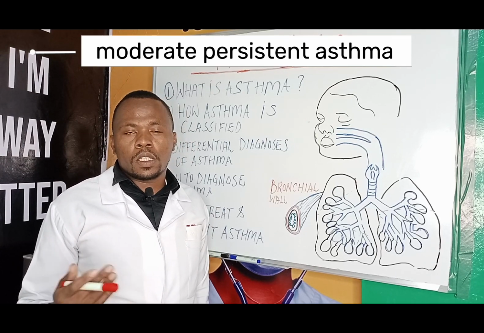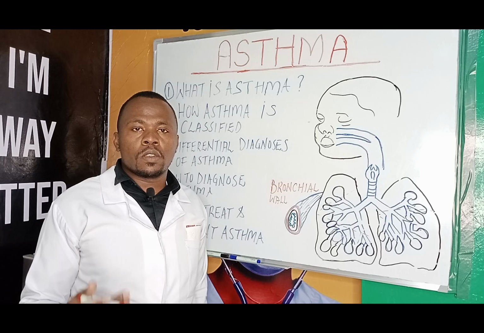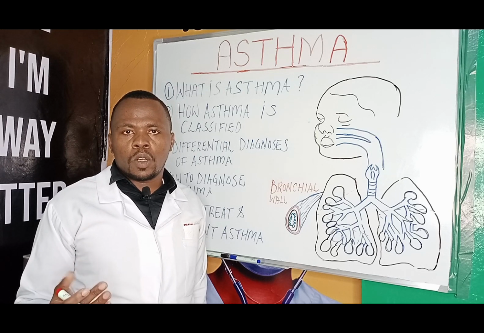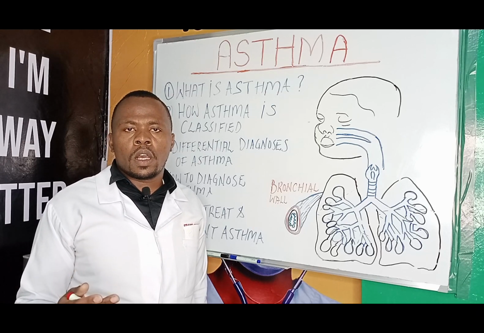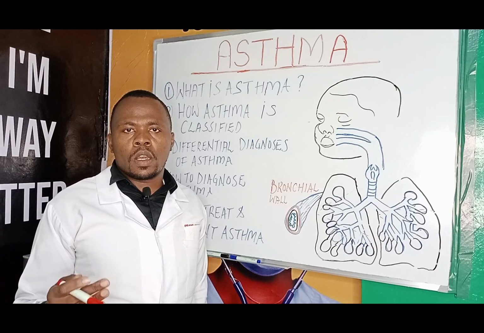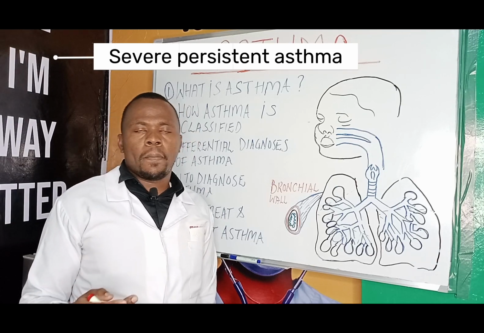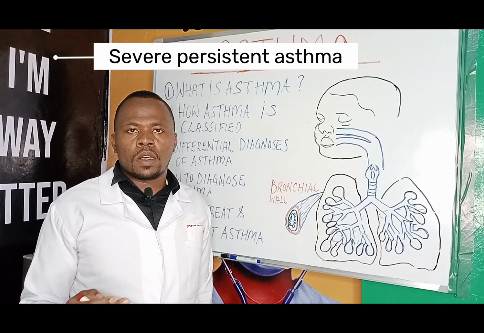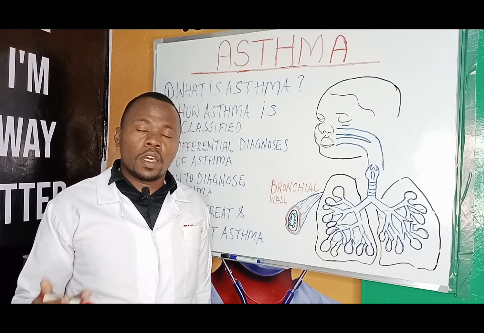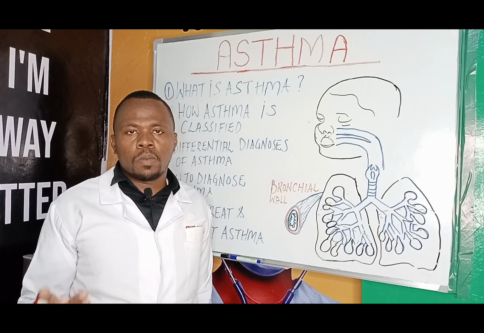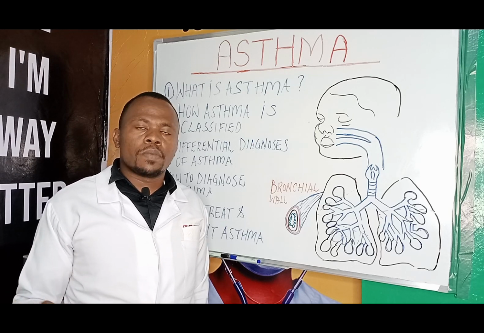Three, we have moderate persistent asthma. This is an asthma where the patient experiences daytime symptoms 7 times a week, and also nighttime symptoms more than once a week. And number 4, we have severe persistent asthma. This is where the patient experiences daytime symptoms every day throughout the day, and also nighttime symptoms all night and throughout the night.